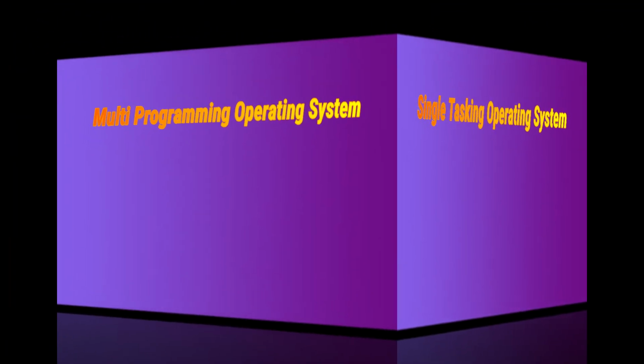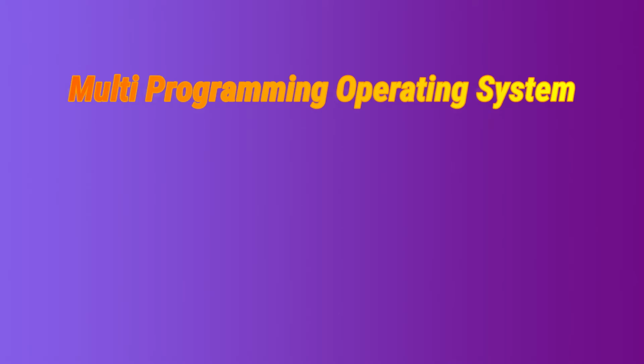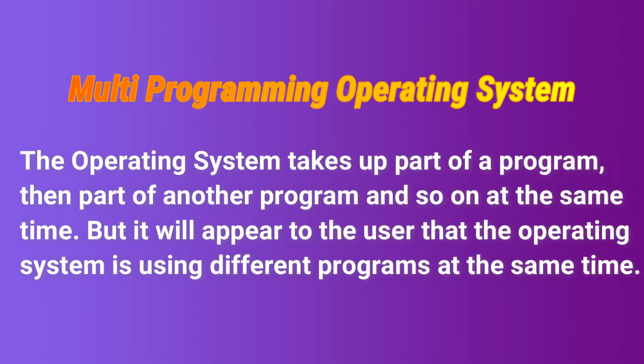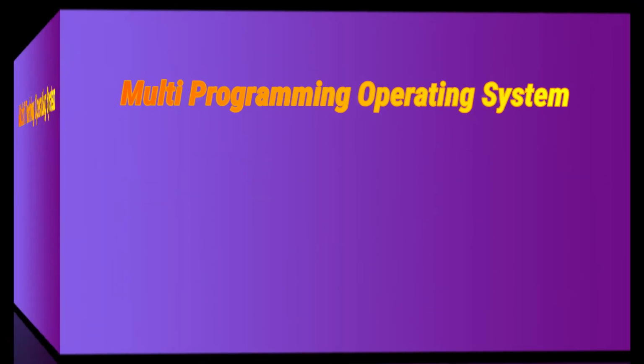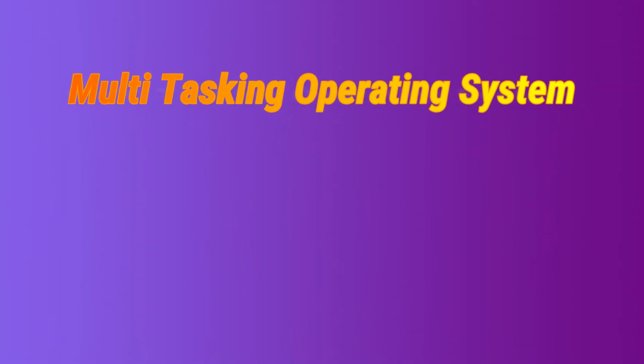Next type of operating system is the multi-programming operating system. In this type of operating system, the operating system takes a part of a program, then part of another program, and so on at the same time, but it will appear to the user that the operating system is using different programs at the same time, just like a person doing several tasks at a time without fully completing a particular task.